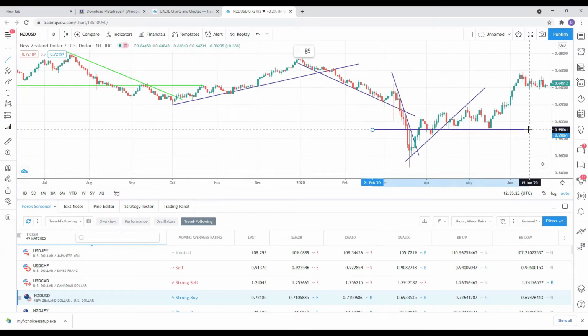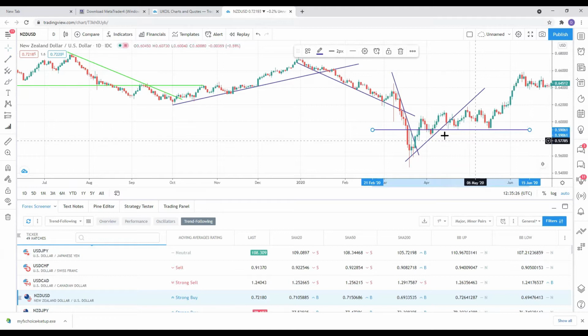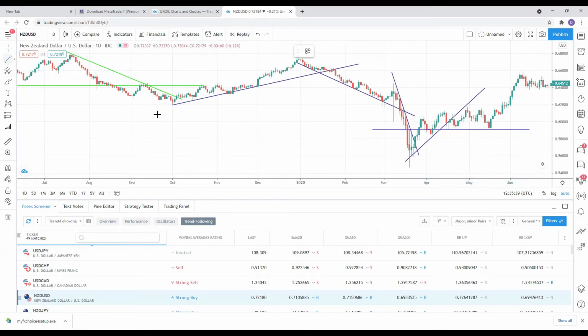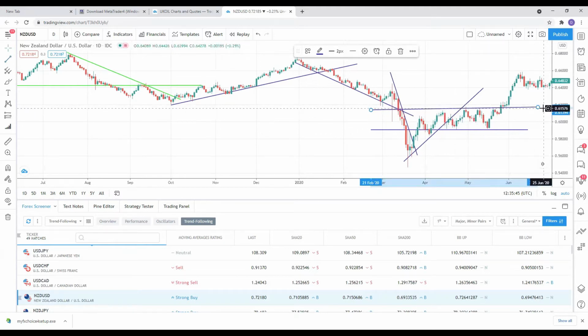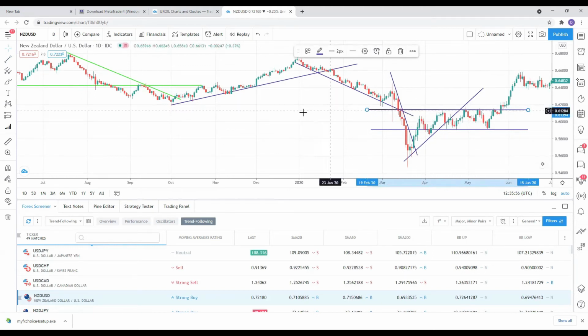How did I realize the price of the asset was going sideways? We see a series of lows, 1, 2, 3, 3 lows. This actually confirms an area of support. This support went sideways. We see highs, 1, 2, 3, 4. We see 4 highs. The price of the asset appears to be going sideways. We confirm this with a trend line.